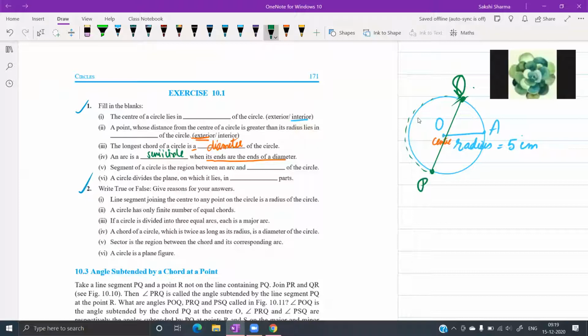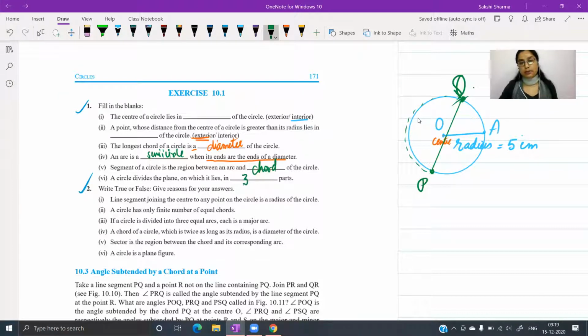Chord. When you draw a chord of the circle, a circle divides the plane on which it lies in 3 parts. This applies to any plane figure. आप कोई भी plane figure draw करते हो, plane हमेशा 3 parts में divide होगा. Then we have true or false.